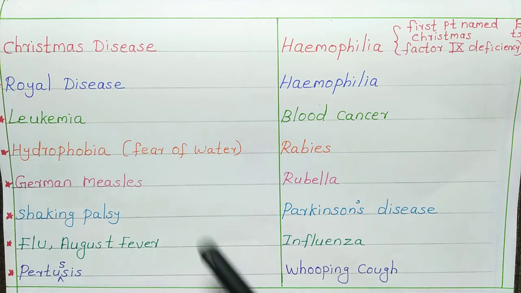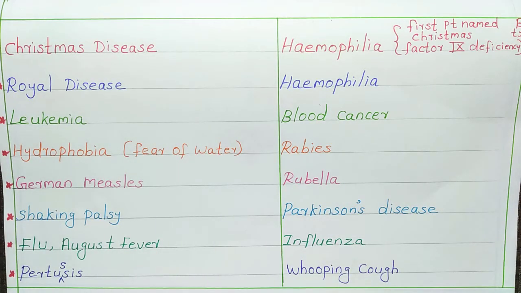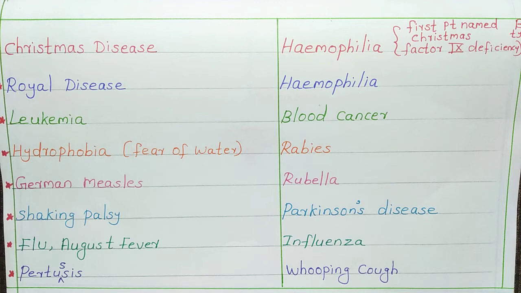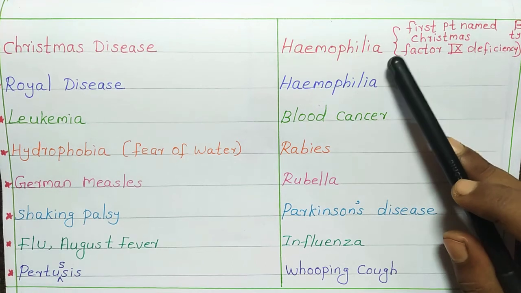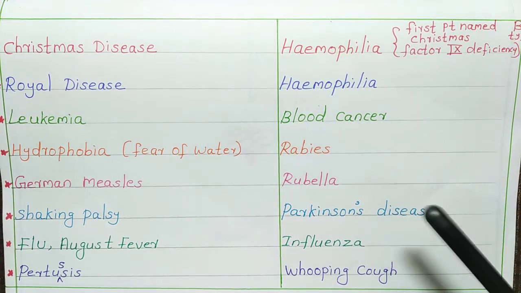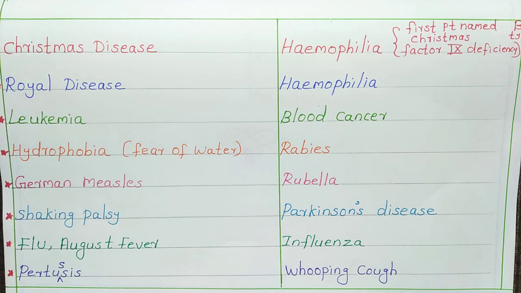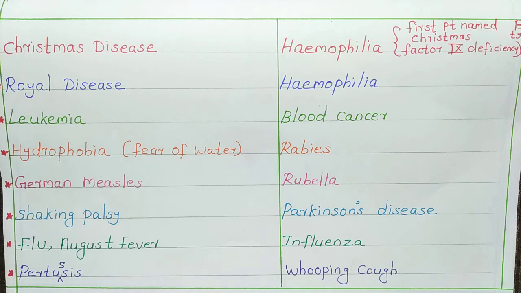So next one is Christmas disease. Christmas disease is hemophilia B, and you can also tell it as another name for hemophilia. Why it got that name Christmas disease means the first patient in whom the disease was detected, his name was Christmas. He was a 5-year-old boy, and for the first time hemophilia B was detected in him. So it got that name.